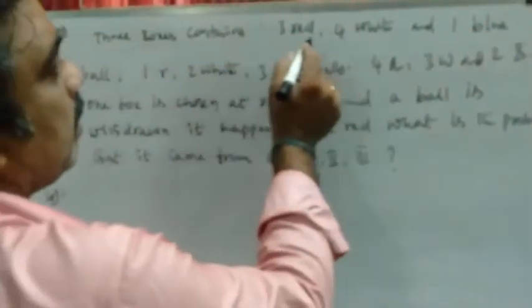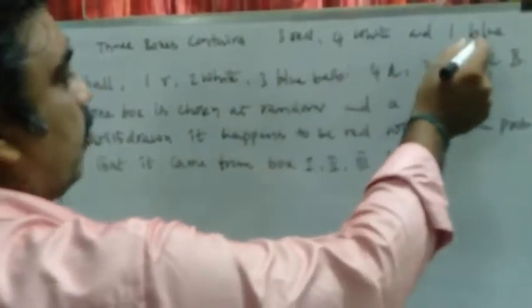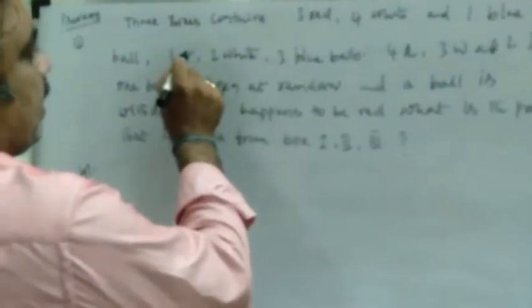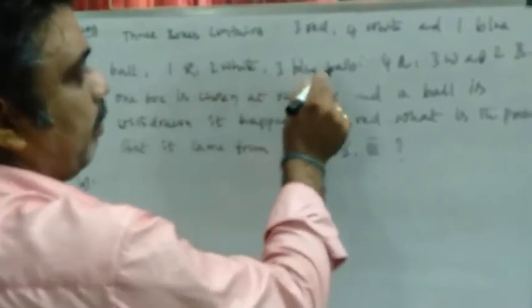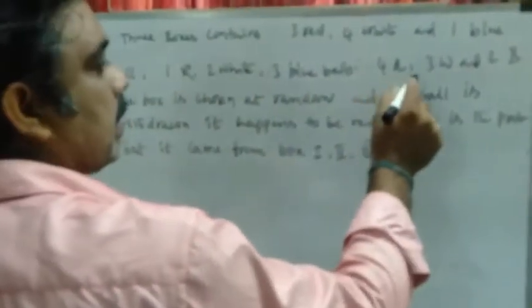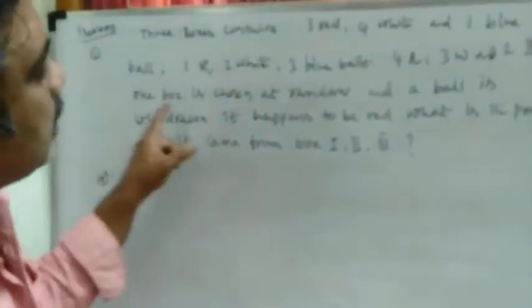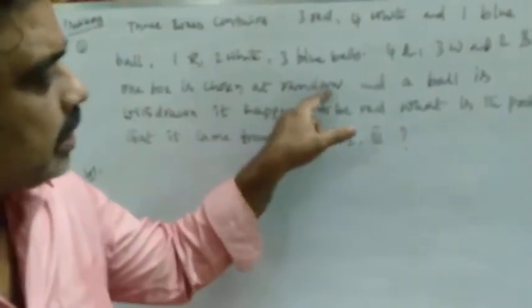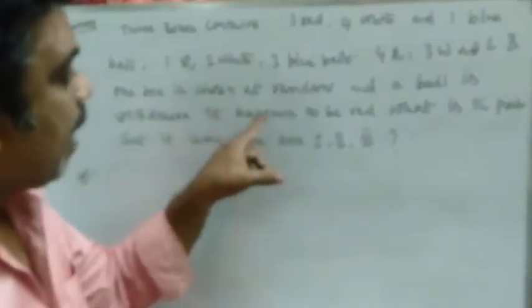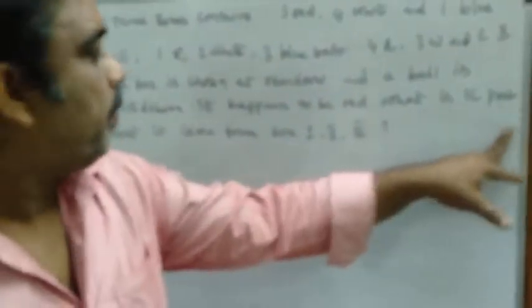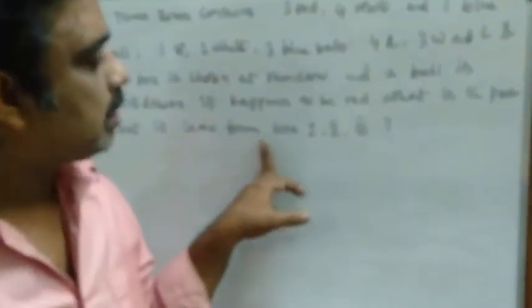Now, see the problems on Bayes' theorem. Three boxes: the first box contains 3 red, 4 white, 1 blue balls, the second box contains 1 red, 2 white, 3 blue balls, and the third box contains 4 red, 3 white, and 2 blue balls. One box is chosen at random out of the 3 boxes and a ball is withdrawn. It happens to be red. What is the probability that it came from box 1, 2, 3?